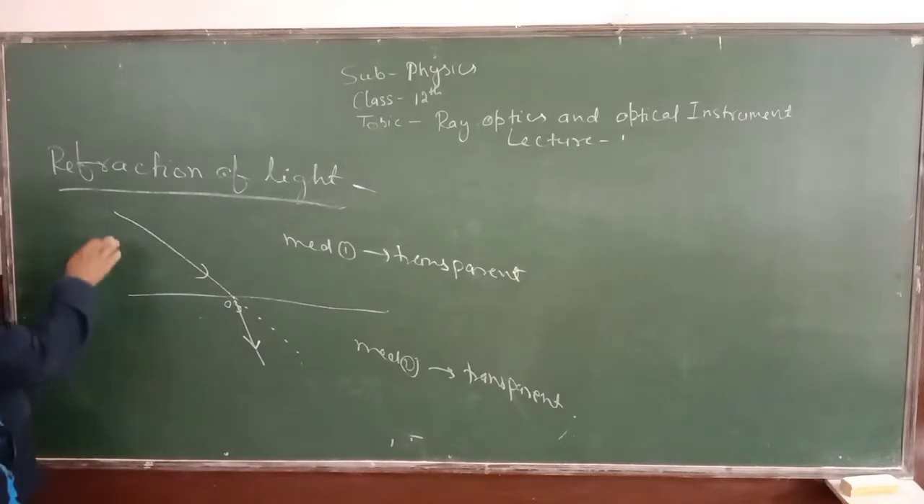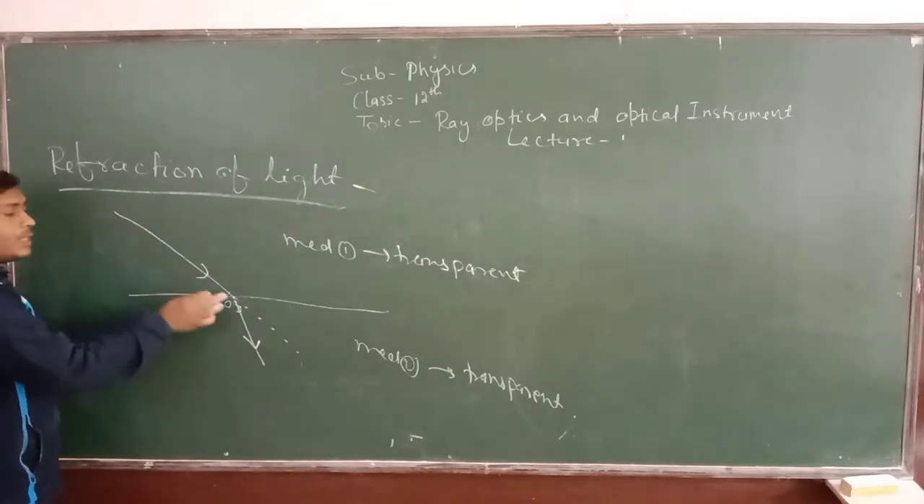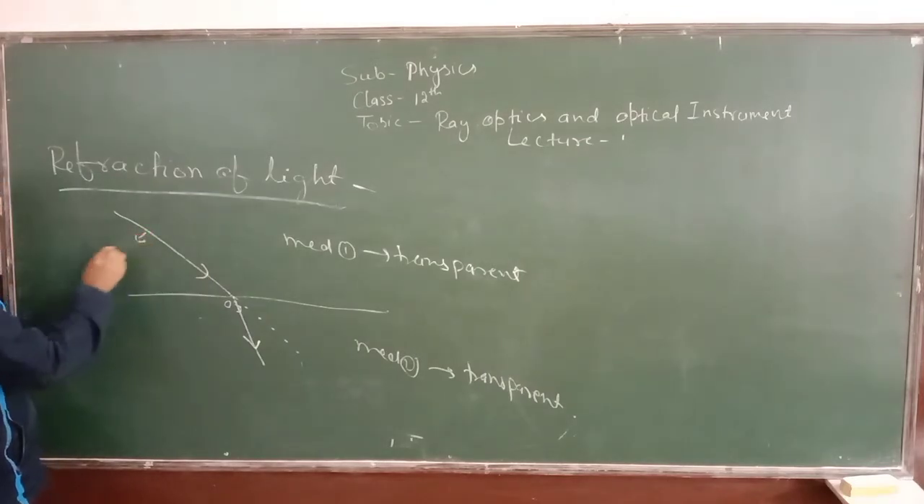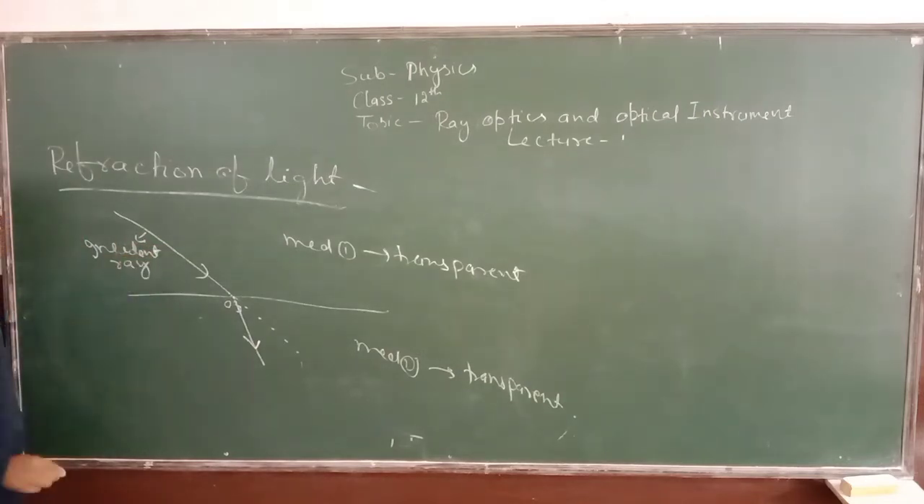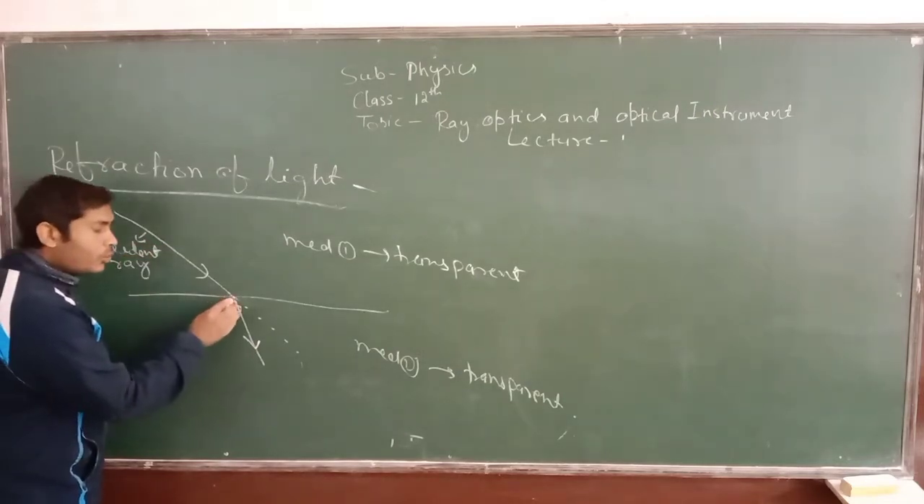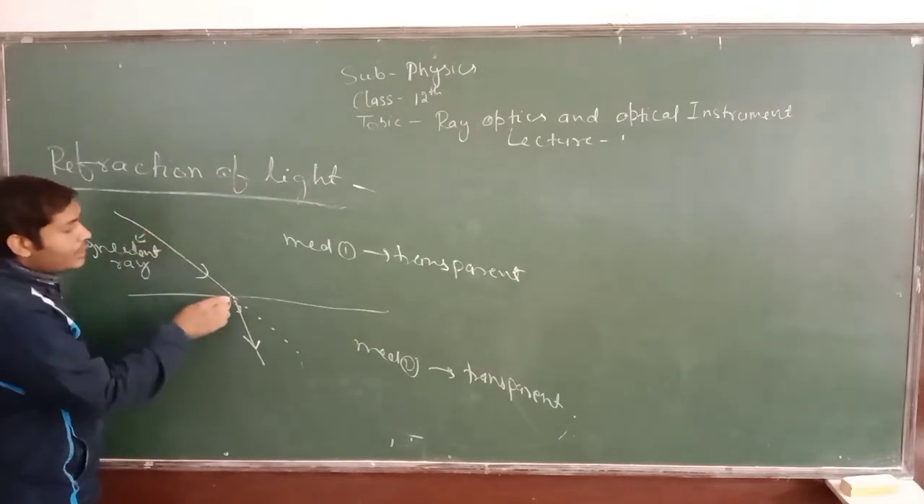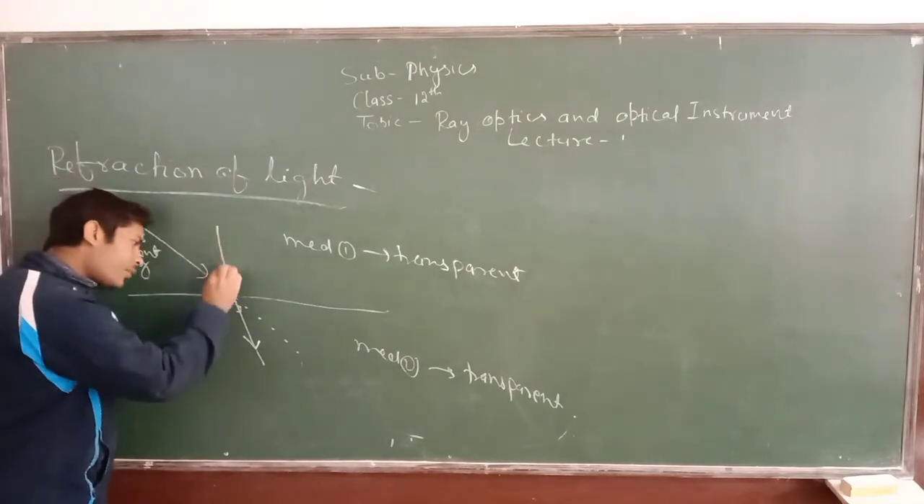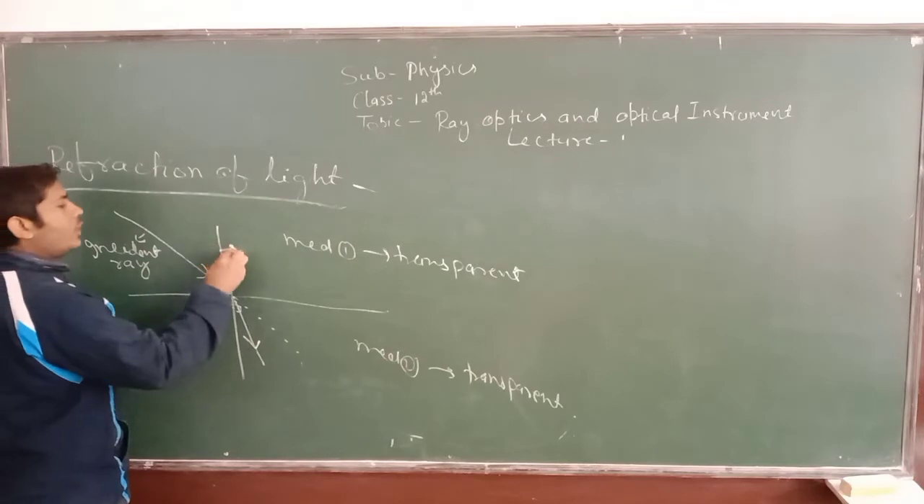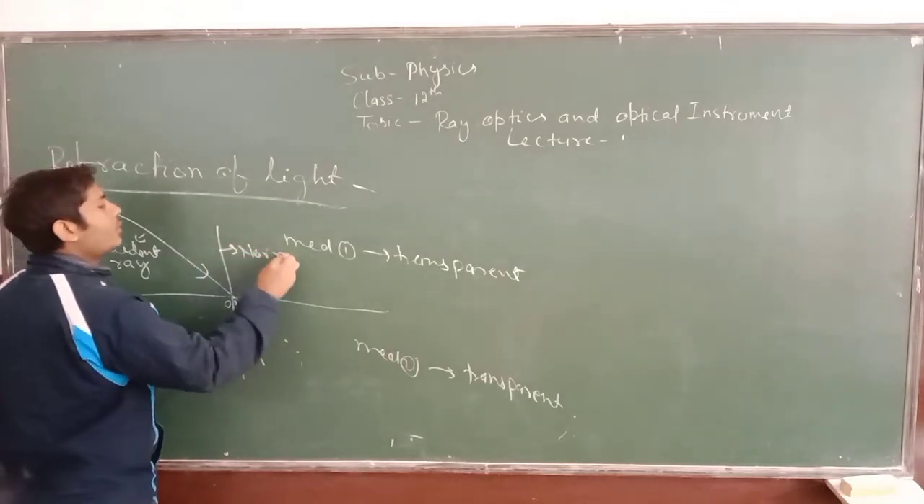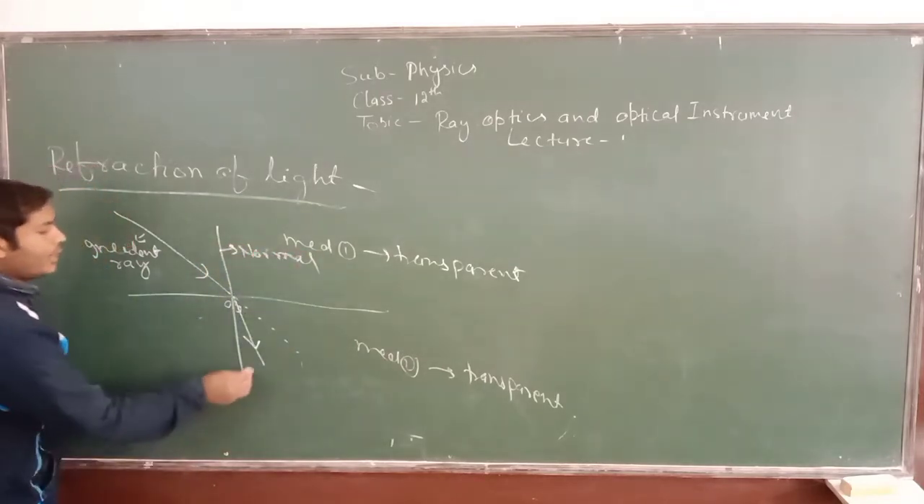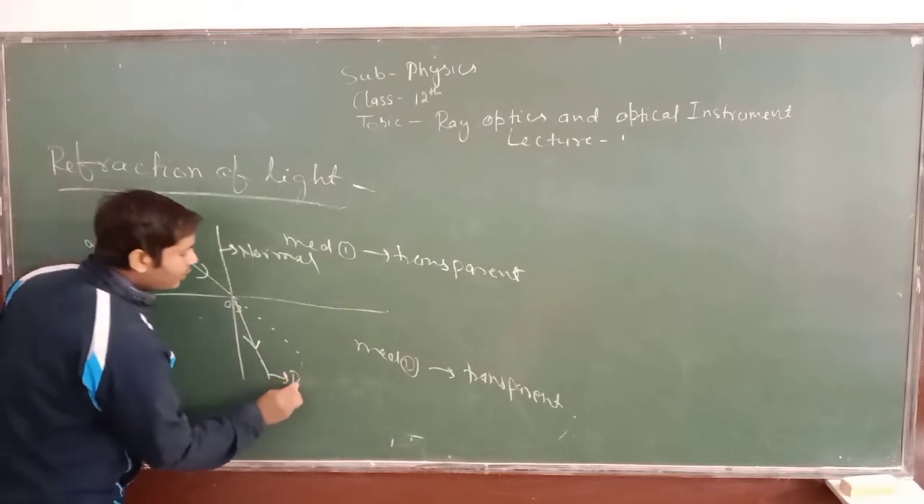And the ray which falls on this surface is known as the incident ray. And there is a line which is perpendicular to this point where the ray of light is incident. Drawing this line, this is known as the normal. And this ray is known as the refracted ray.